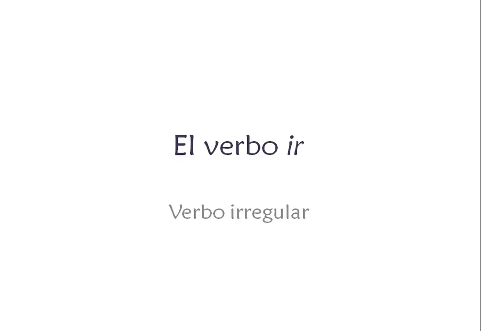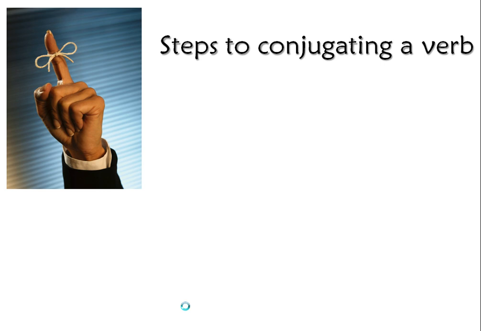This is a short introduction to the verb ir. Ir is a Spanish irregular verb and it means to go. So let's review the steps to conjugating a verb.